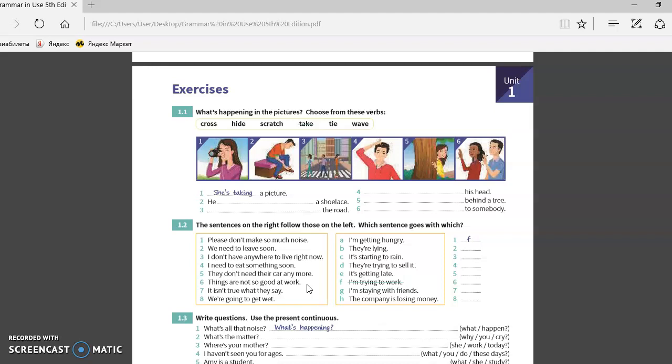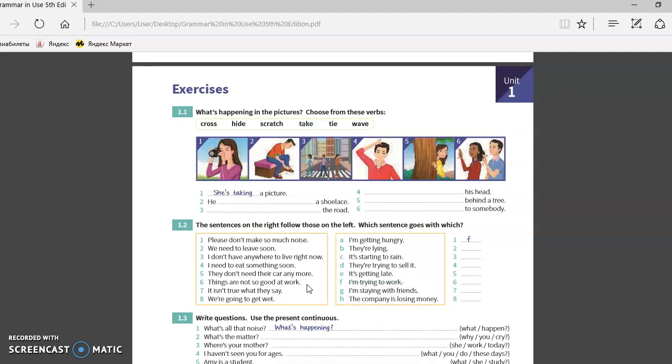So the second one: what is he doing? In picture two, what do you think about it? He's tying a shoe. Yes, a shoelace. He is tying a shoelace. Okay, the third one is the road.